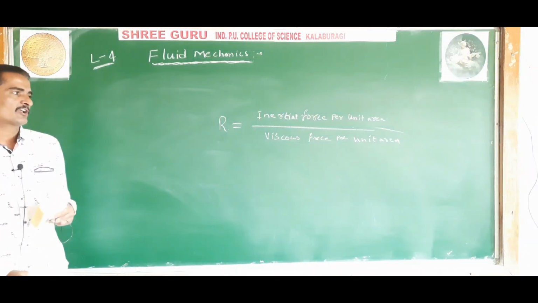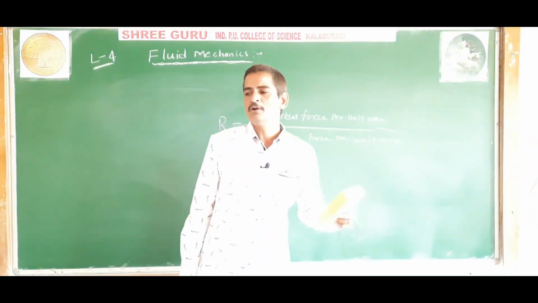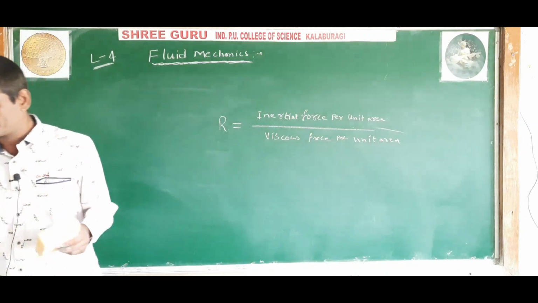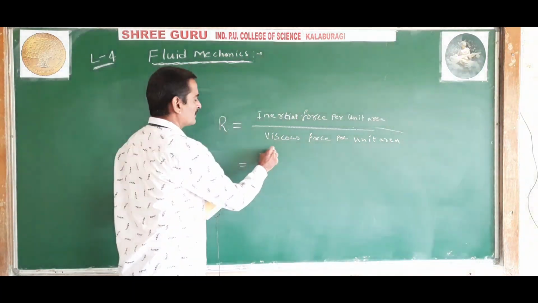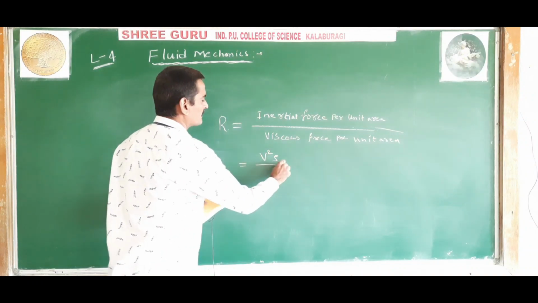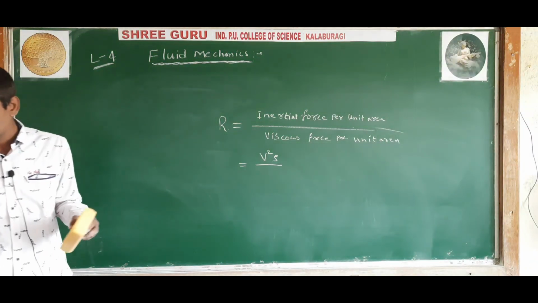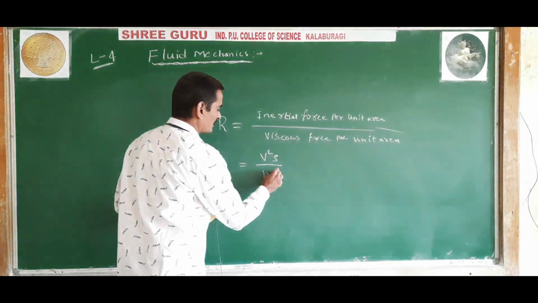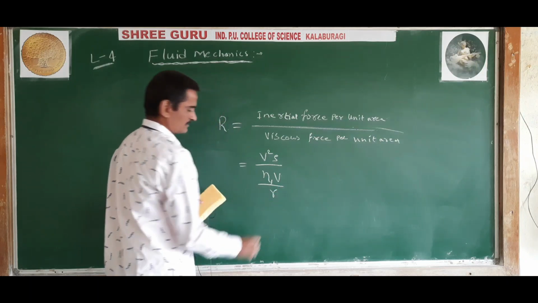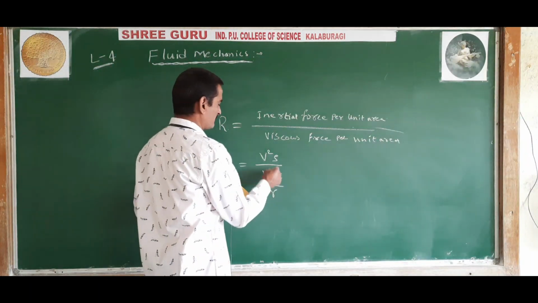The Reynolds number can also be defined as the ratio of inertial force per unit area to the viscous force per unit area. So this can also be given as V square into rho divided by eta V divided by R. Now this V is called velocity of flow of liquid. V cancels.